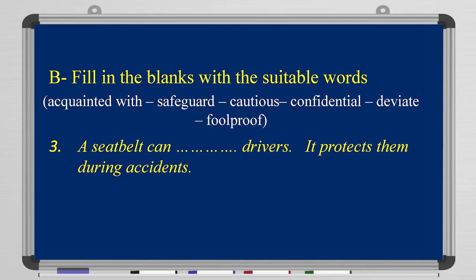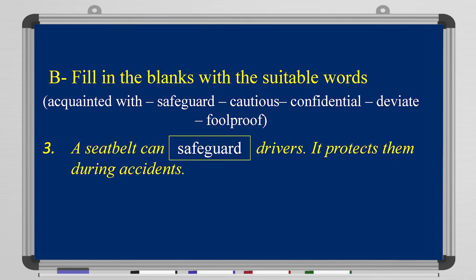A seatbelt can blank drivers. It protects them during accidents. Can be used what? As a safeguard. A seatbelt can safeguard drivers. It protects them from or during accidents. Alright?